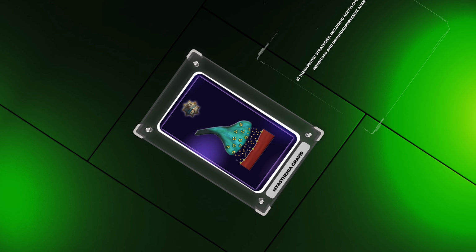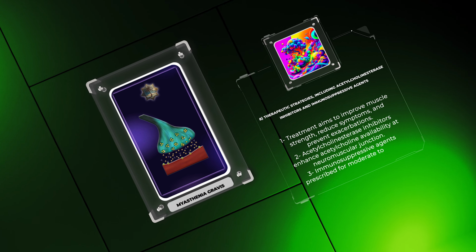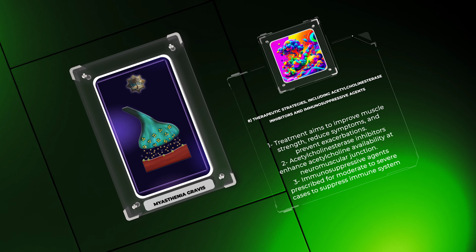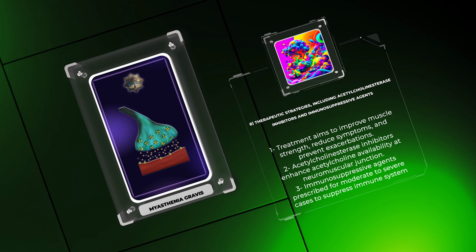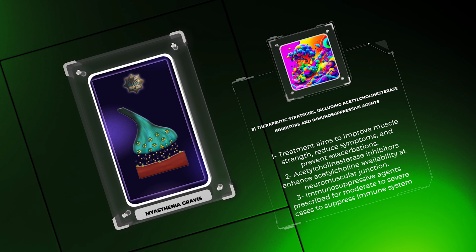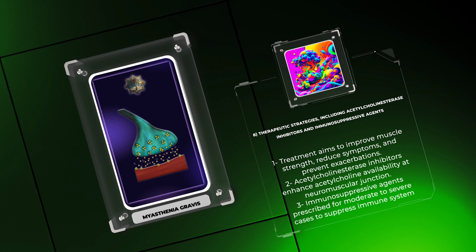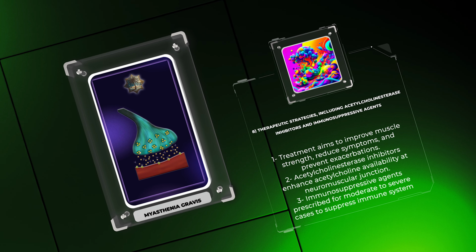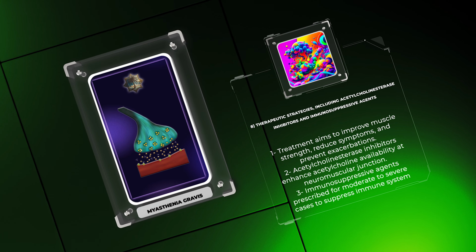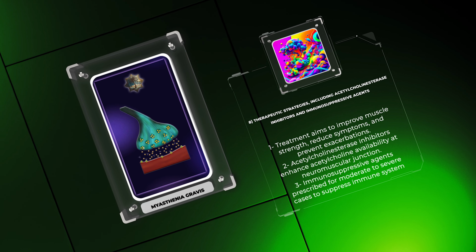The treatment of myasthenia gravis aims to improve muscle strength, reduce symptoms, and prevent exacerbations. Acetylcholinesterase inhibitors, such as pyridostigmine, are commonly used to enhance acetylcholine availability at the neuromuscular junction and improve muscle function. These medications temporarily alleviate muscle weakness but do not modify the underlying autoimmune process.